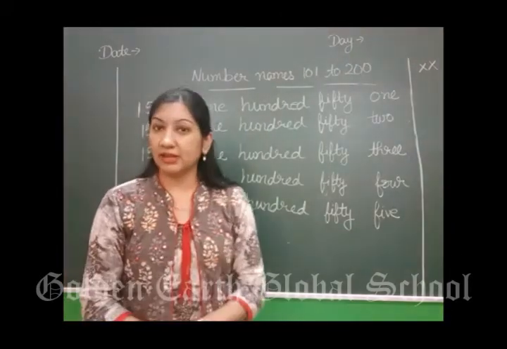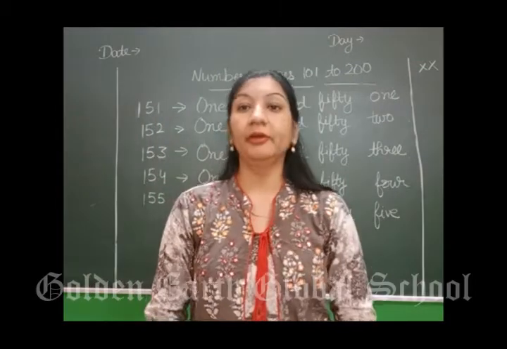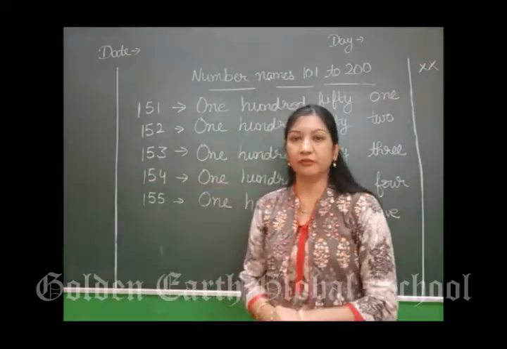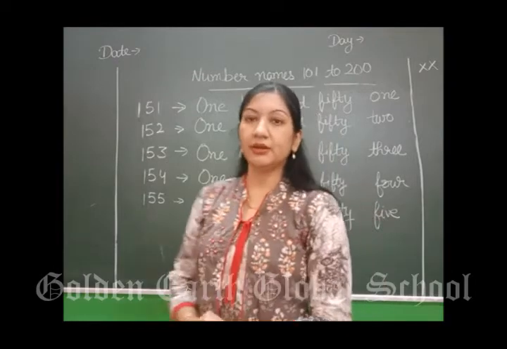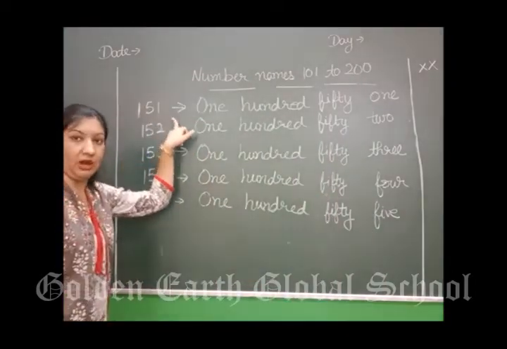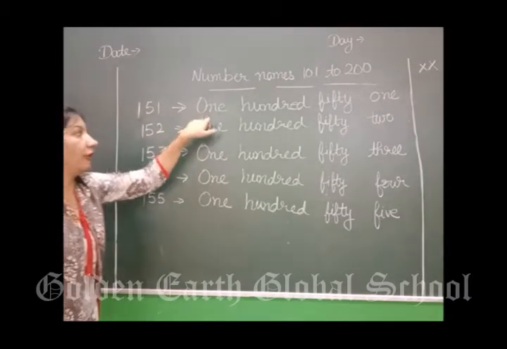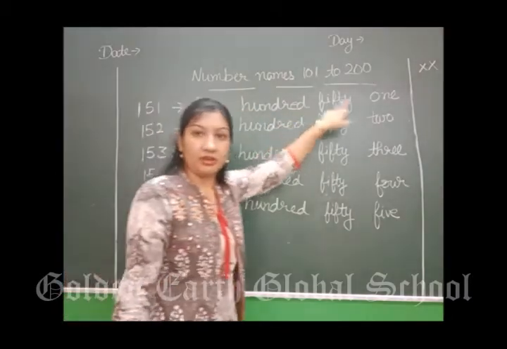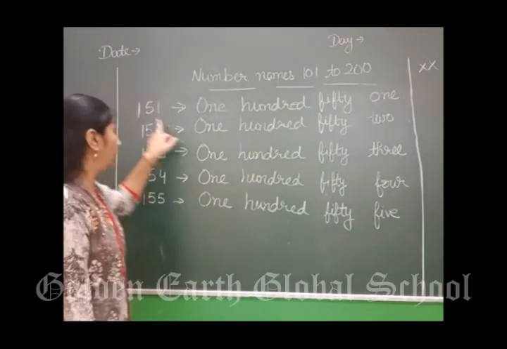50 के बाद क्या आता है, 51. We will start from 151. This is 151. How will we write it in words? 151. Next 51 के बाद 52.